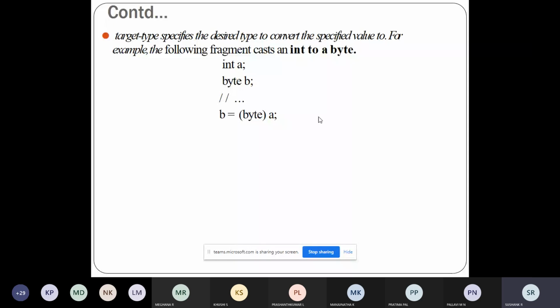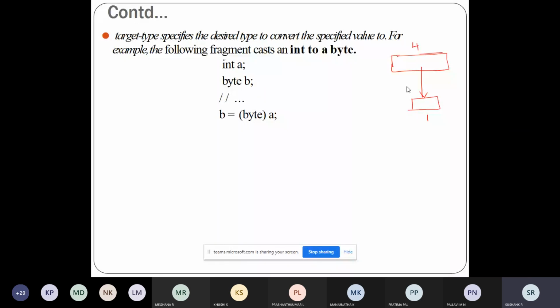In this example, I'm converting an integer. What is the size of the integer? Yesterday we studied, no, byte, short, int: 4. The integer is being converted to byte. See the size. So this kind of operation we will call narrowing.